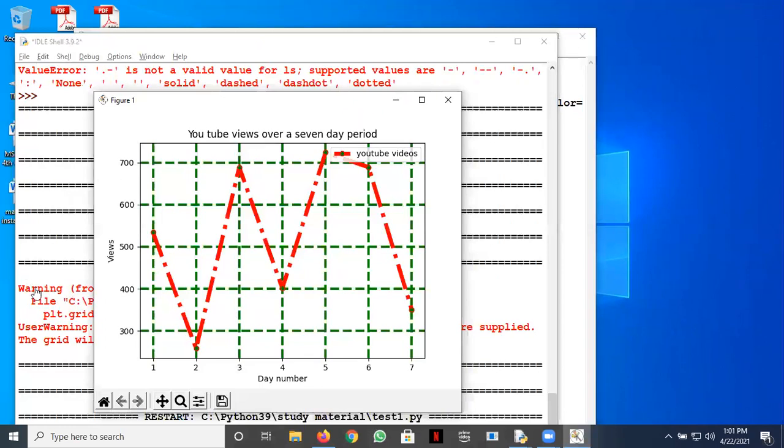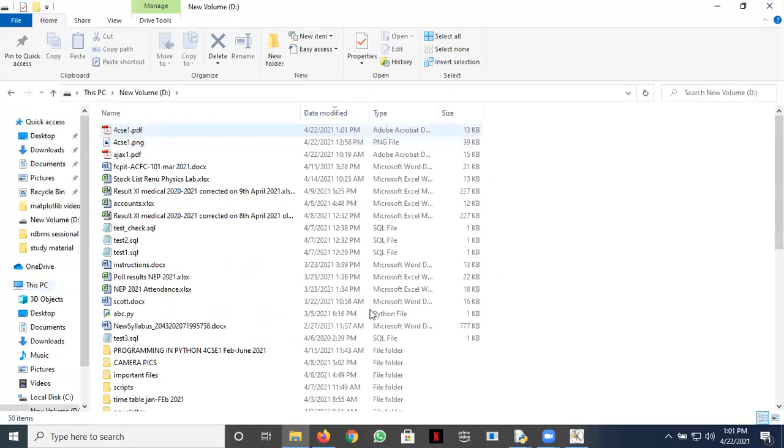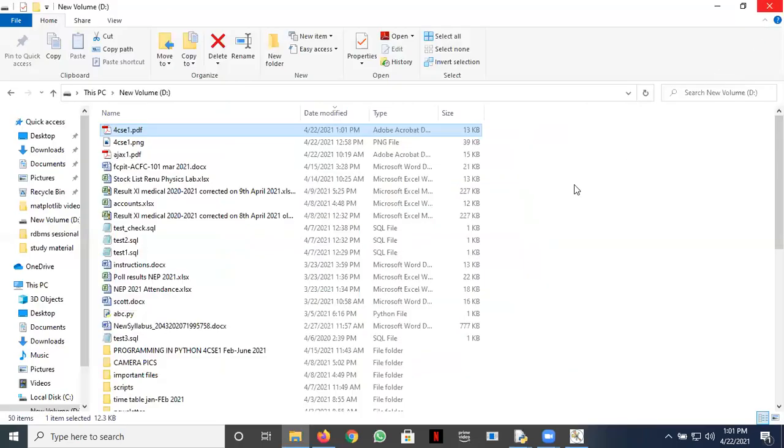Let's go to D drive, and now open it up. You can see it would look different here. The face color is the rest of the look of it. So if you like this, you can save your figure in different formats. You can see the documentation, you know how it is used. Okay, fine. So next is scatter plots.